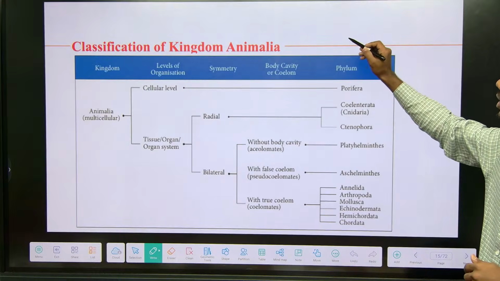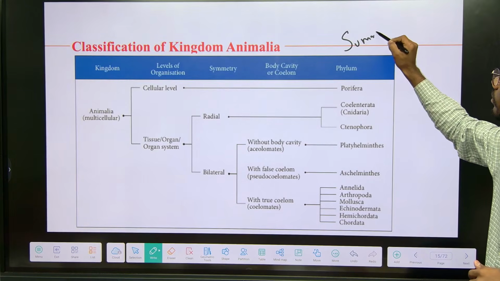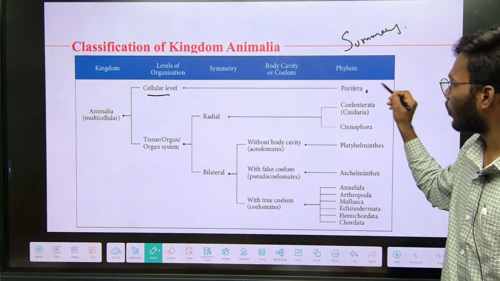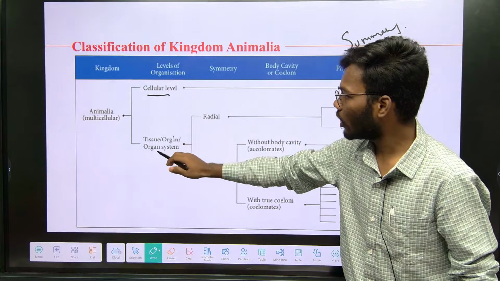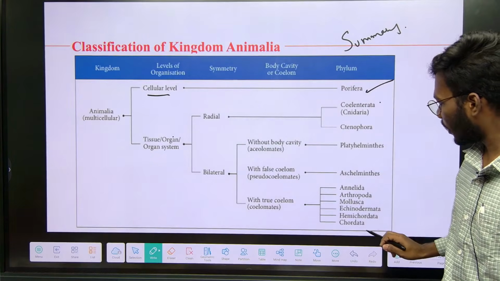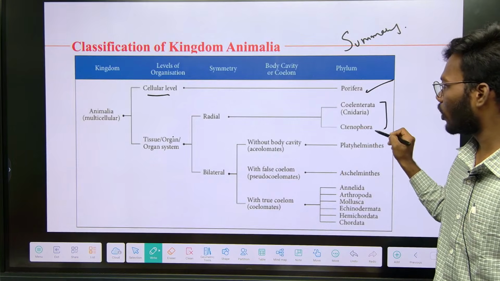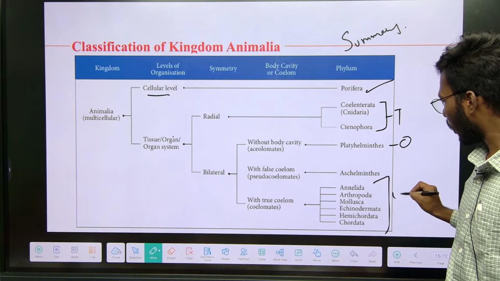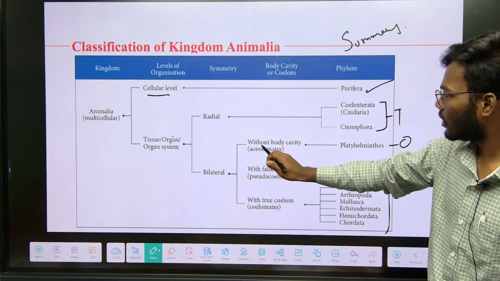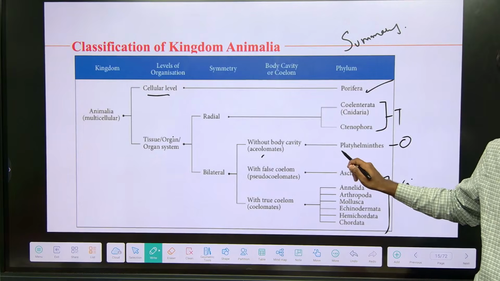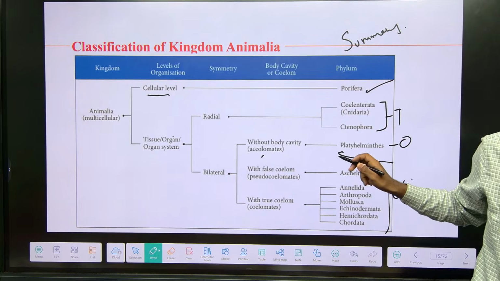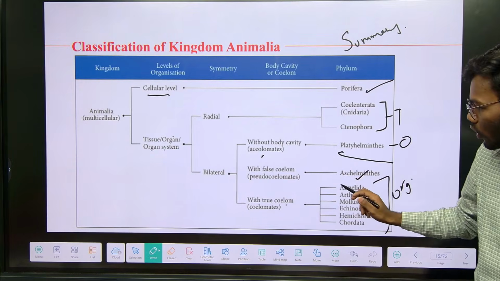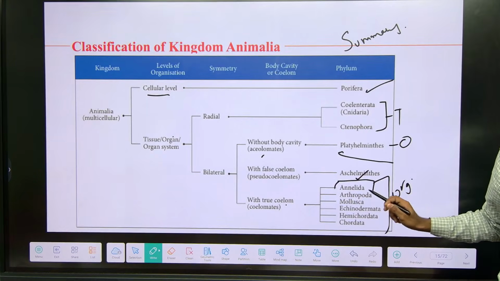So this is the classification, this is the summary. You see, cellular level is present in porifera, and tissue and organ system levels are present from coelenterata to chordata. In that, coelenterata and ctenophora have tissue level of organization, platyhelminthes have organ level, and here organ system level of organization. Whereas acoelomates, without a body cavity, are platyhelminthes. Platyhelminthes do not have any coelom. After that, pseudocoelom is in aschelminthes. True coelom starts from annelida.